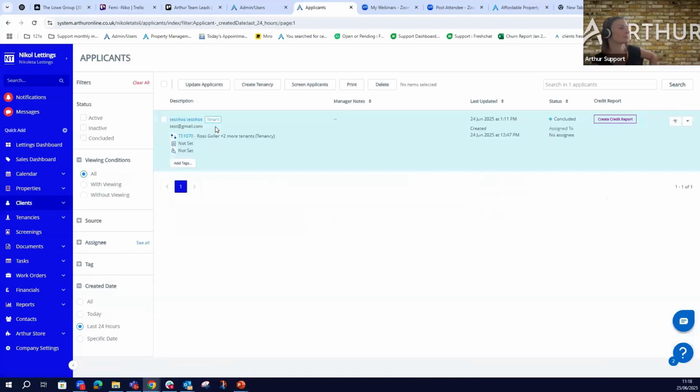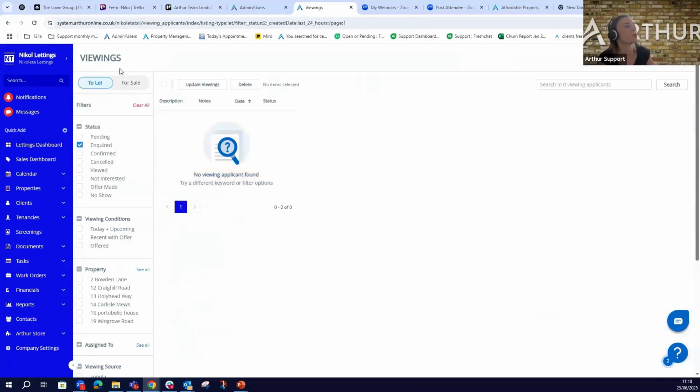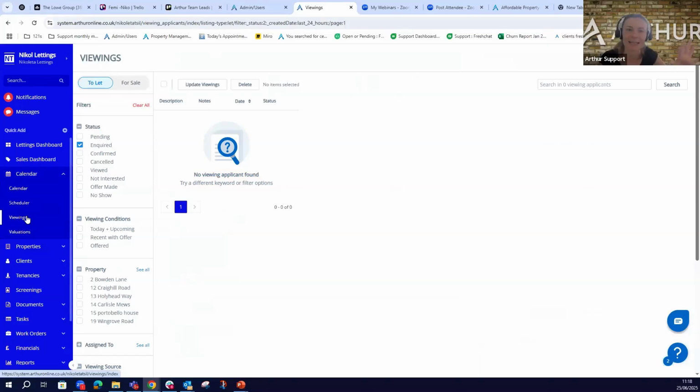If we click on it, we will be able to see that they're going to be the first ones on the list, right? And also here as a new inquiry, which means inquired viewing. So if we click on it, I don't have any at the moment, but you will see that we are going to the viewings tab, right? And the viewings tab can be found from right here as well. It's exactly the same tab. However, we go to it directly so that you can easily find your new inquiries. So you will be able to find them here.